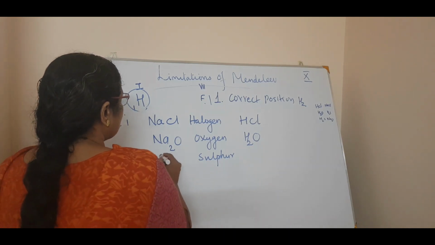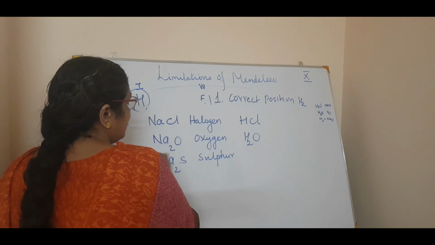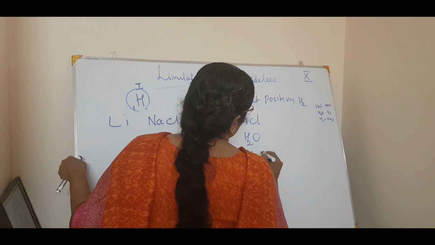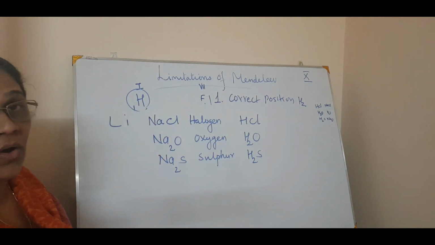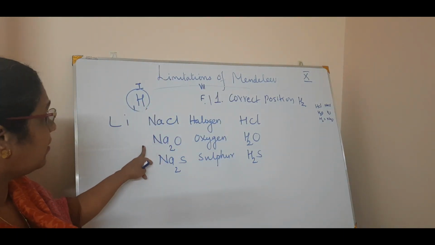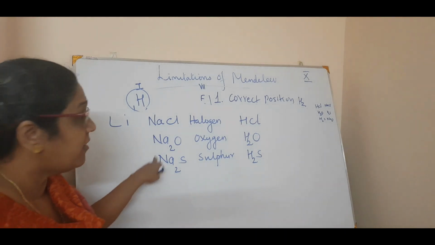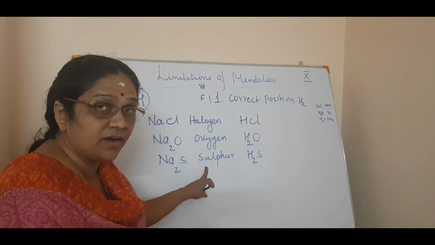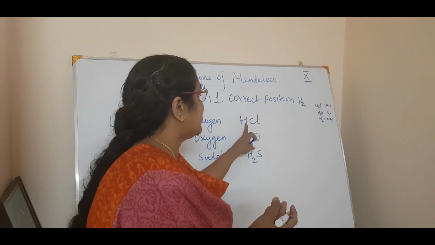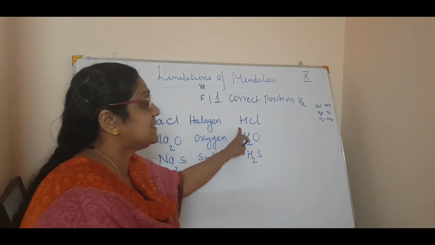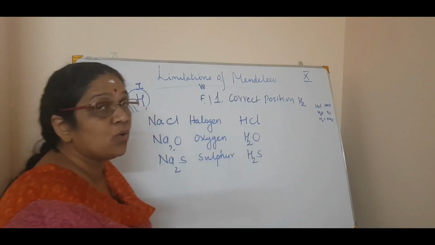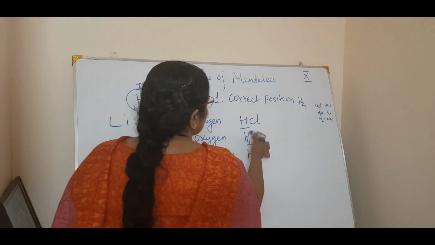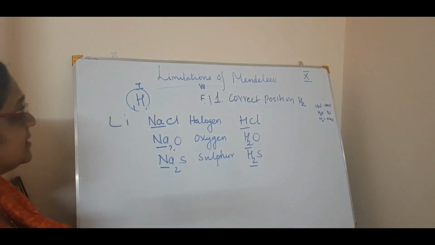Now, what about sulfur? Na2S is the formula for sulfur. What about hydrogen? Hydrogen gives H2S. So the same compounds formed by alkali metals with halogen, oxygen and sulfur are formed by hydrogen. For example, NaCl and HCl, Na2O and H2O, Na2S and H2S. This is the alkali metal and this is hydrogen. See, the same formula.